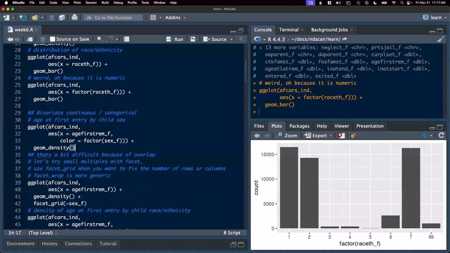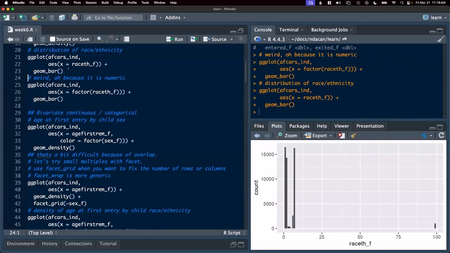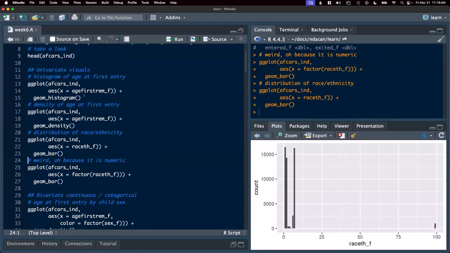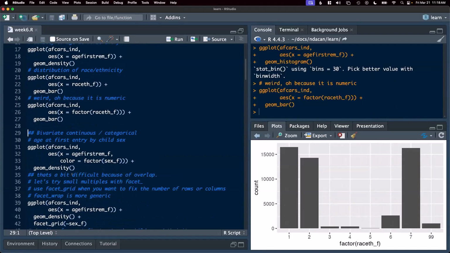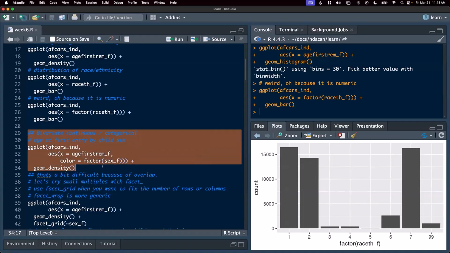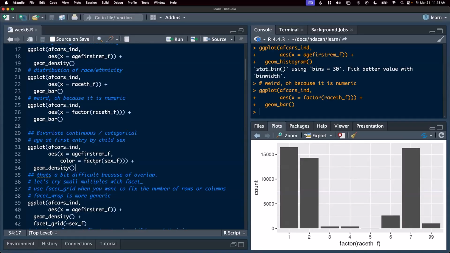Maybe I'm interested in thinking about the two variables together. So maybe I want to think about how the distribution of age at first removal differs across racial and ethnic groups. To do that, I can start to add color and other elements to the plot. We're going to start with a simpler one. We're going to start with sex, which takes on 3 values in this data set. It takes on 1, 2, and 99 for missing.